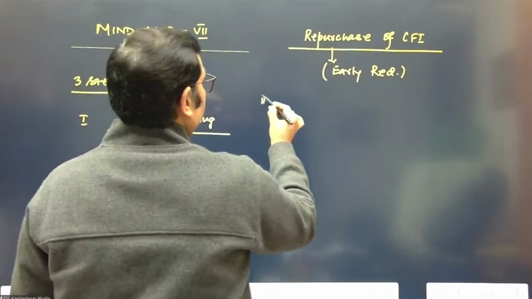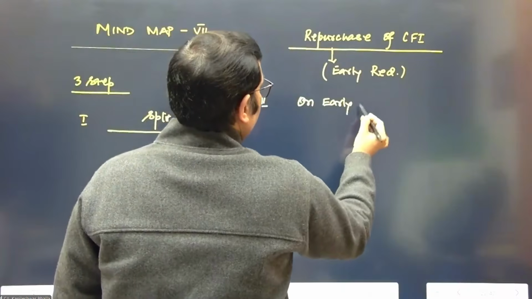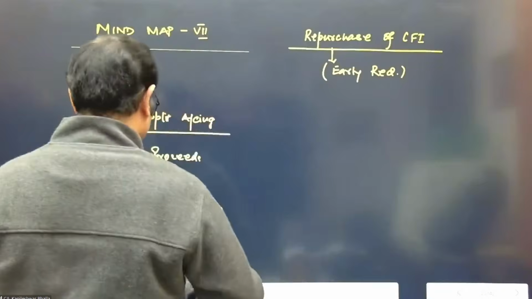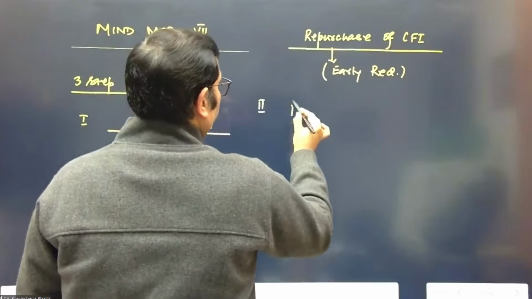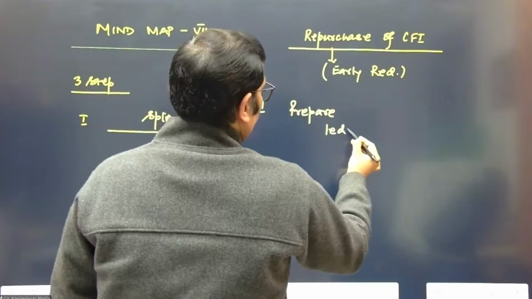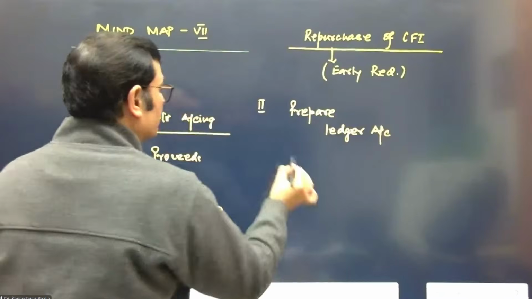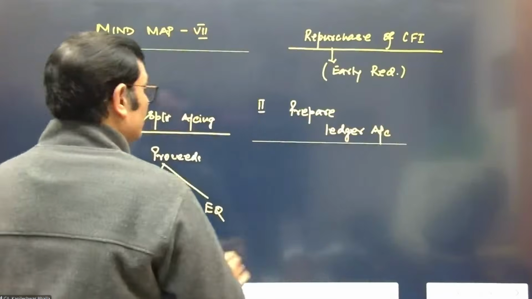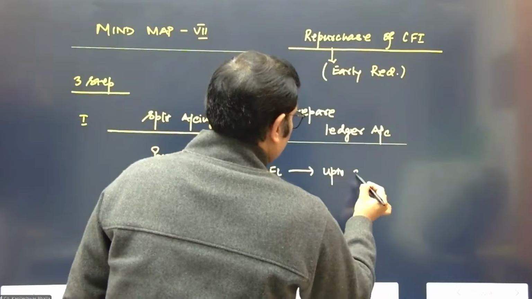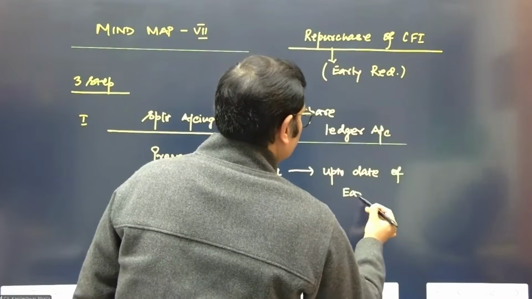Second, on early redemption, or rather, first let's do one thing. Let's make a ledger account. So in step number 2, prepare a ledger account for the financial liability up to the date of early redemption.